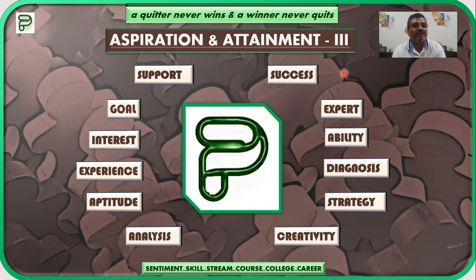I have been releasing here the new video number 3 under the series Aspiration and Attainment. Earlier, in the second video, we discussed a lot regarding the selection of the subject: the three different lists of subjects, like the group A subject, academics, group L subject, language, and group S subject, the skill electives.